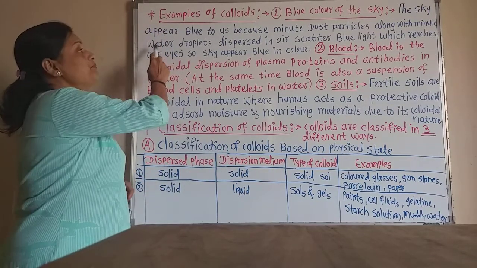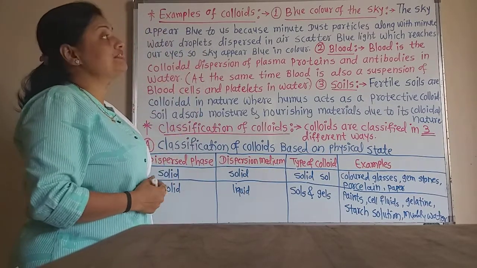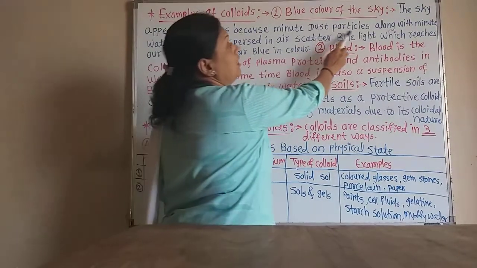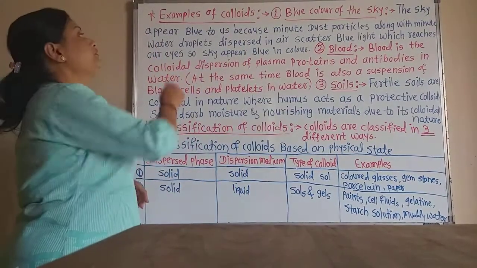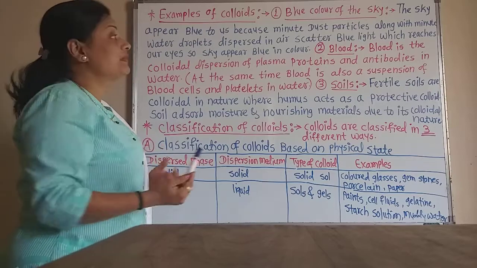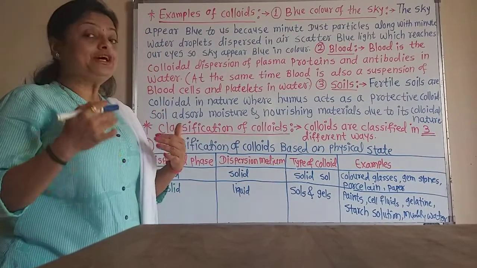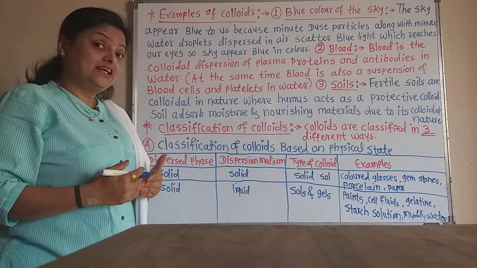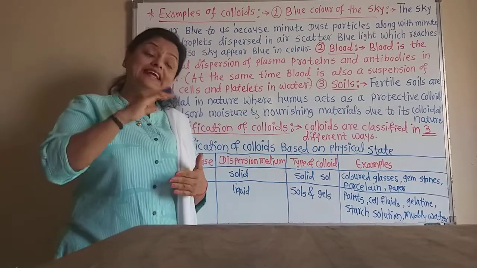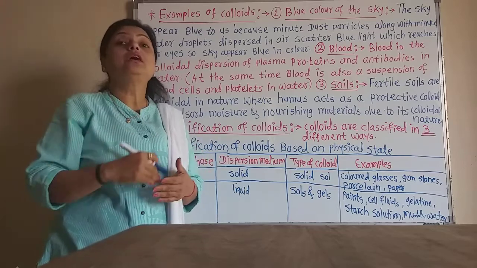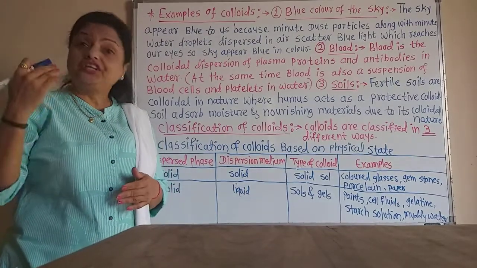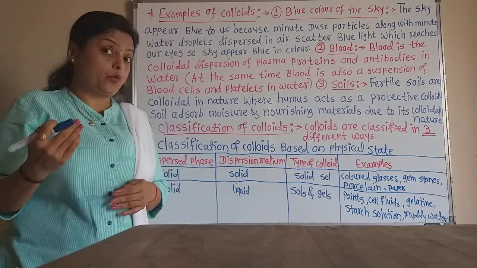The sky appears blue to us because the minute dust particles along with the minute water droplets dispersed in air scatter the blue color. That means the blue wavelength gets scattered by the particles of dust and the water droplets.